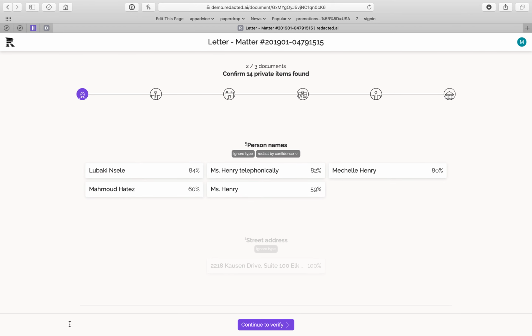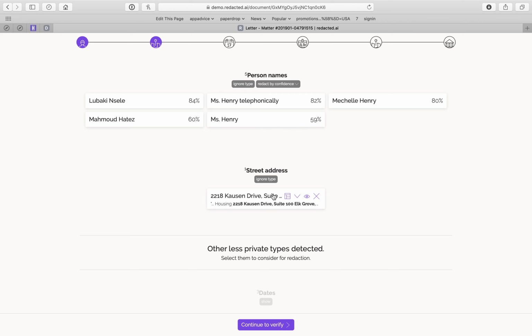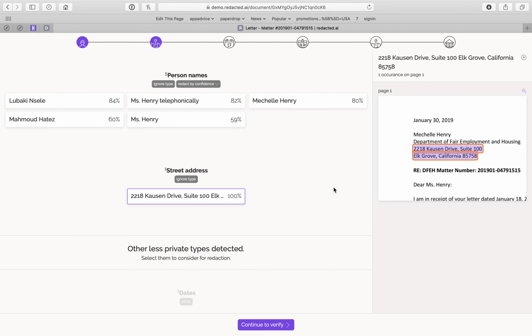So now in the next document here, it looks like I can quickly look. That looks like a name. These all look like names. That looks correct. And then I can actually see there's a street address here. Let me take a look at that address. And it looks like that's actually a company address, so I probably don't need to redact that, so I'll unredact.